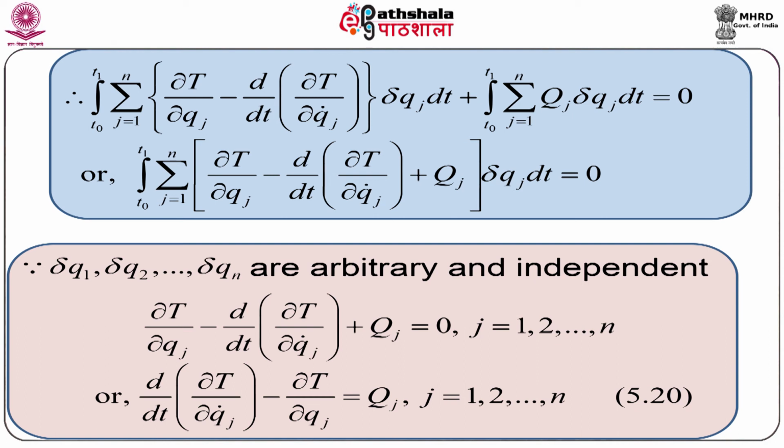These are the Lagrange's equations of motion for a non-conservative holonomic dynamical system. These are valid for n degrees of freedom. Lagrange's equations of motion are basically second order differential equations.